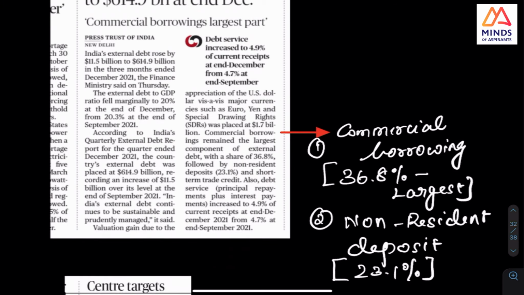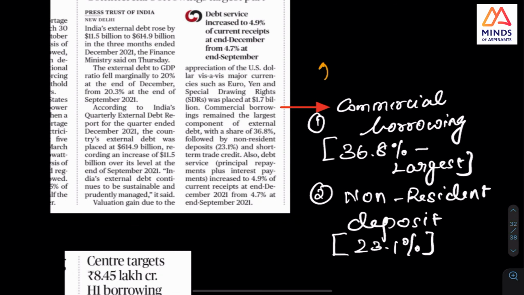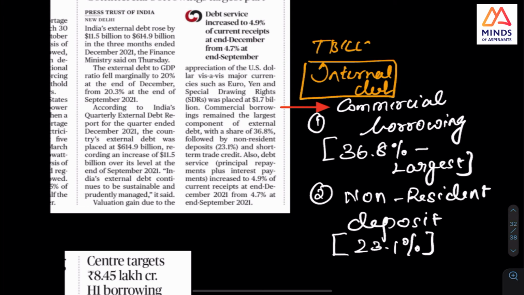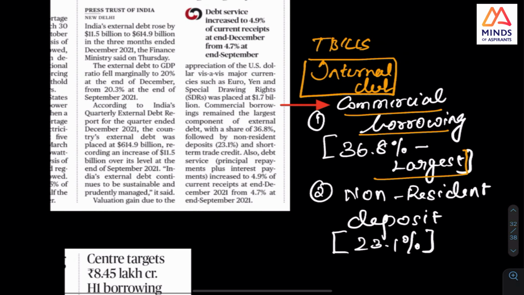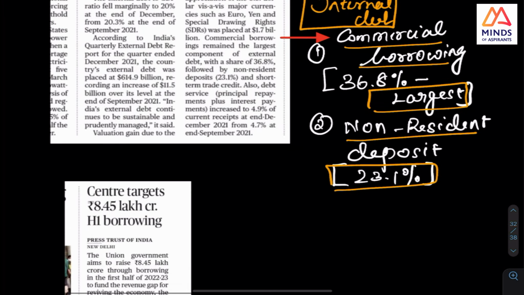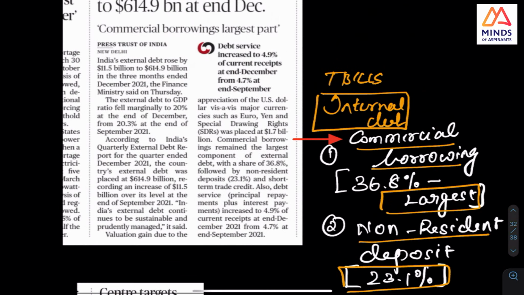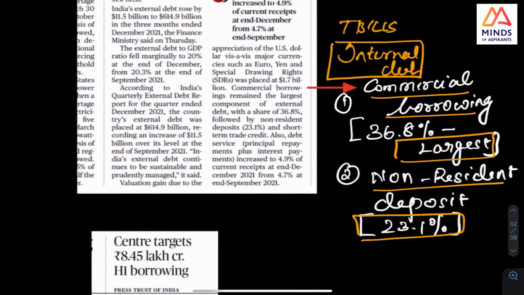The first thing is that it's internal debt. Internal debt, as I said, is T-bills, government securities, and things like that. But external debt, commercial, need not be only government. This is the largest, and non-resident deposit is the second largest. So that is what I want you to check. You can check this article also. You can zoom in and check it once.